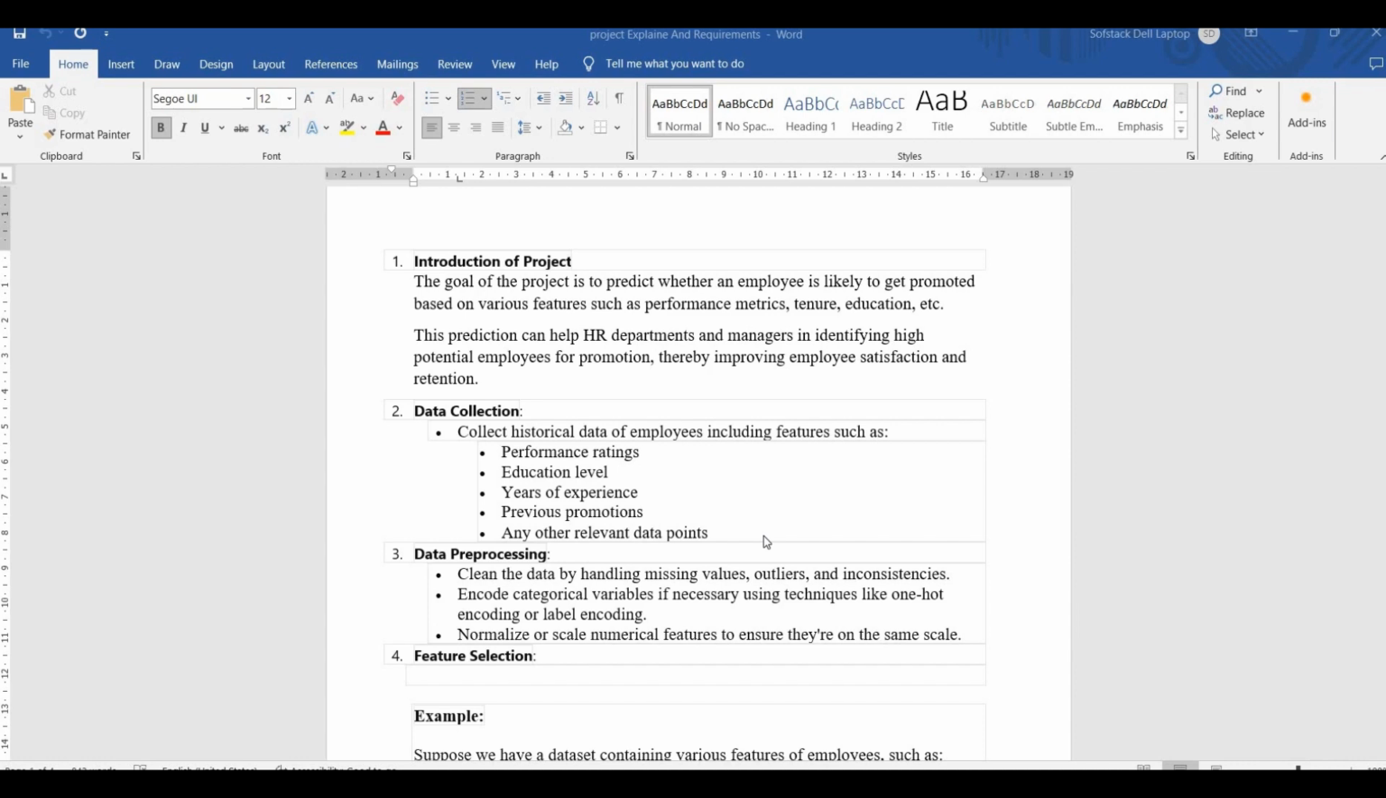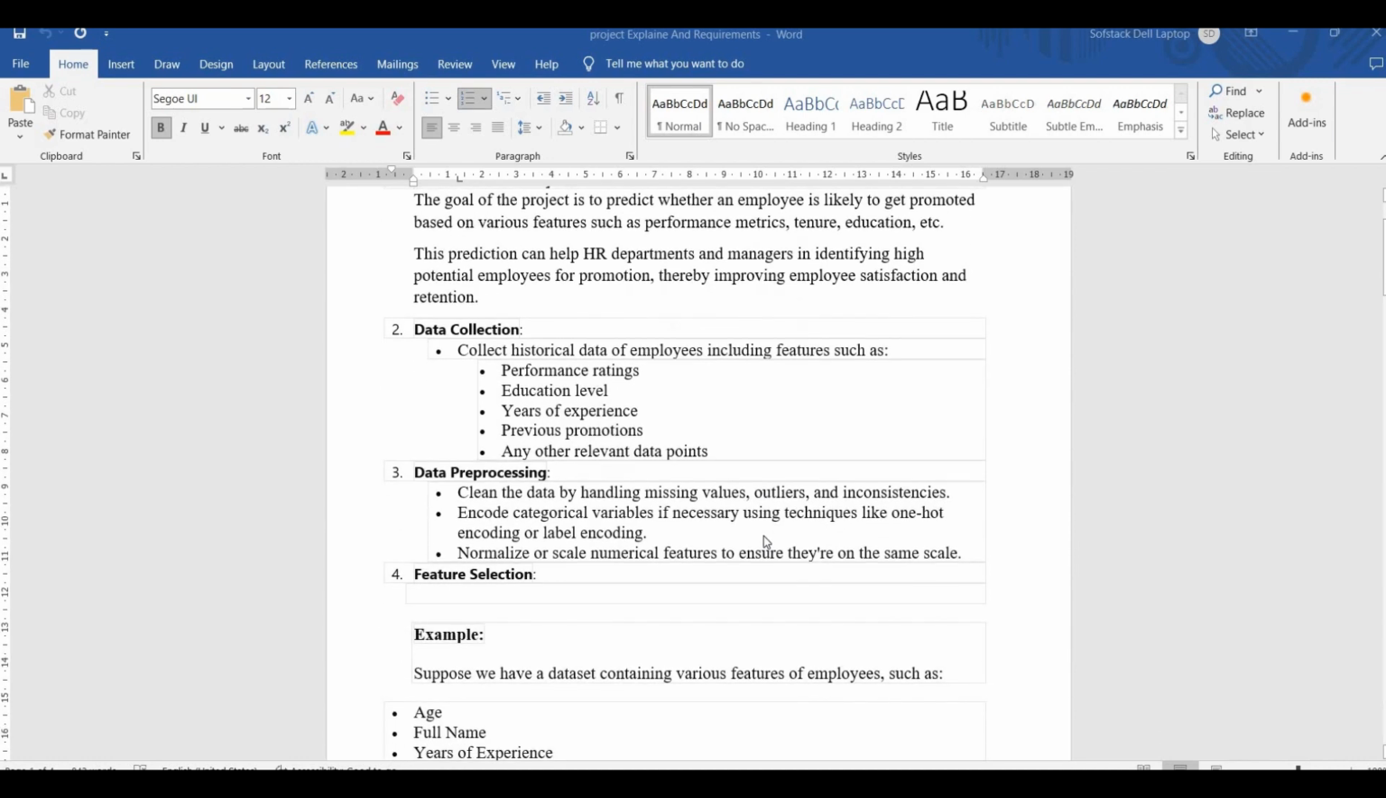So after collecting the data, obviously it needs to be cleaned and transformed into a suitable form for the model. So that is the stage of data pre-processing, and under that section here in the document it is mentioned to clean the data by handling missing values, outliers, and inconsistencies, and encode categorical variables if necessary using techniques like one-hot encoding or label encoding. These are the techniques to encode categorical data, and this is very important because machines cannot understand